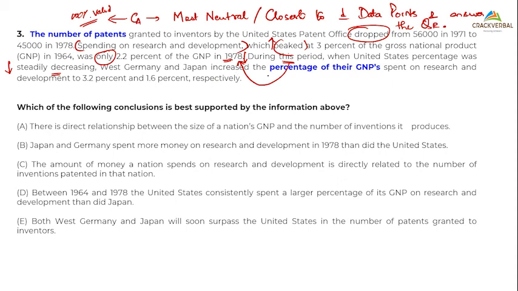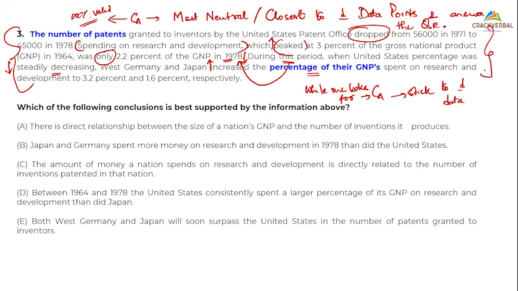Germany and Japan increase the percentage. This is the percentage of this spent on research and development. One thing I know is that Japan has an increase there. Now, a very important rule, as I told you: while one looks for the correct answer, stick to the data. Stick to your house. This is your house, safest. Stay as close to your house as possible.